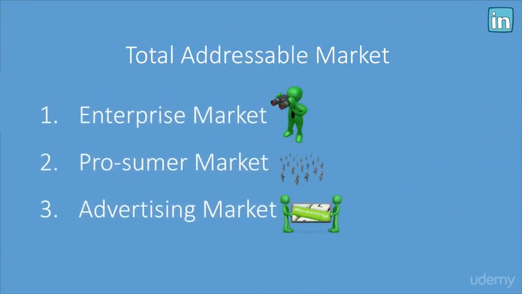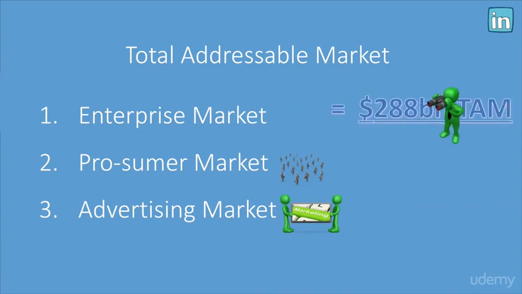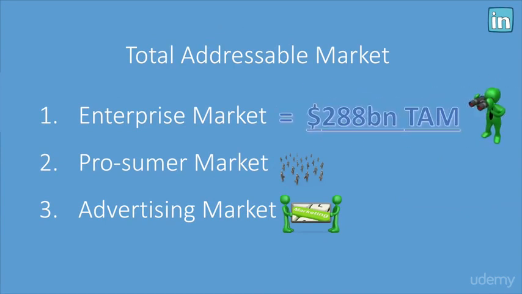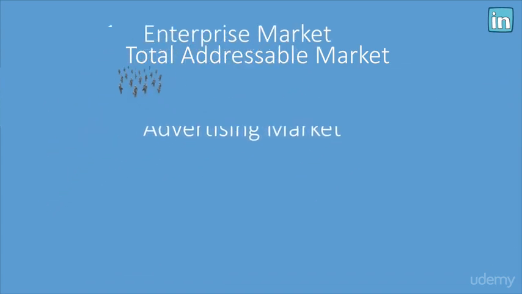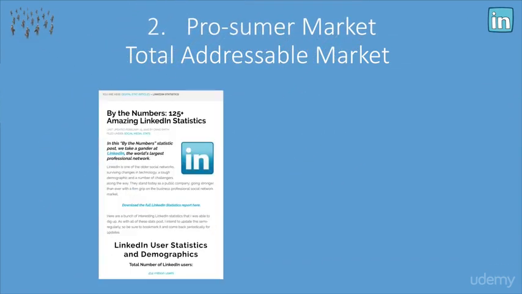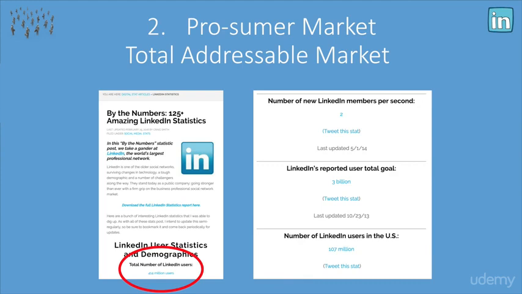Great. So we've done 1/3 of the work here for our TAM, or total addressable market. Next up, let's look at the prosumer market. Within the prosumer market, we can see that LinkedIn has just over 400 million subscribers. They're not all paying subscribers, but they're users on the platform. It's an amazing platform. I love it. And it looks like their user total goal, according to LinkedIn, is 3 billion people. I guess out of 7 billion in the world, they figure that just under 50% are potential customers.